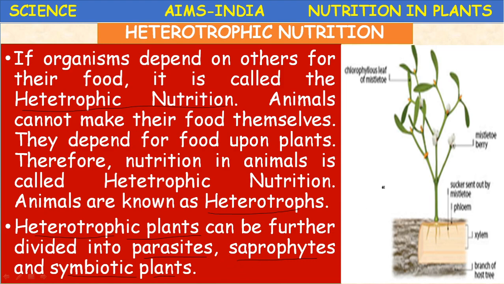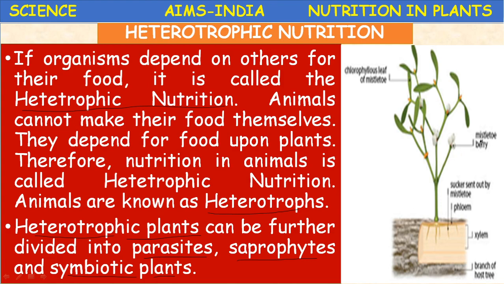If you take parasitic plants, parasite means the dependent organism. On which does it depend? It depends on a host organism. So such an organism which depends on a host for its nutrients is called a parasite.